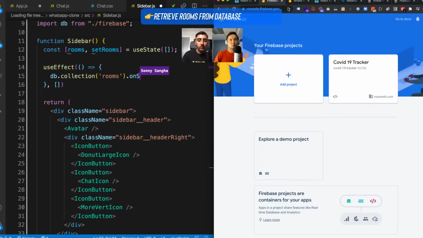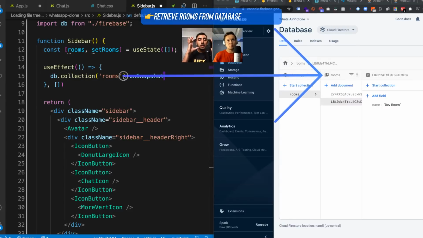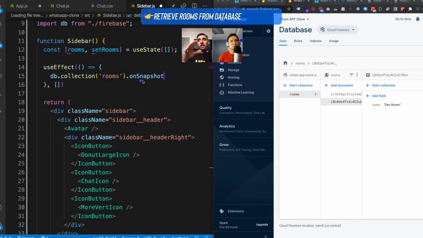And then I'm going to say onSnapshot. Imagine you had a camera and you took a picture of that database, the list of rooms inside of it. That's what we call a snapshot.